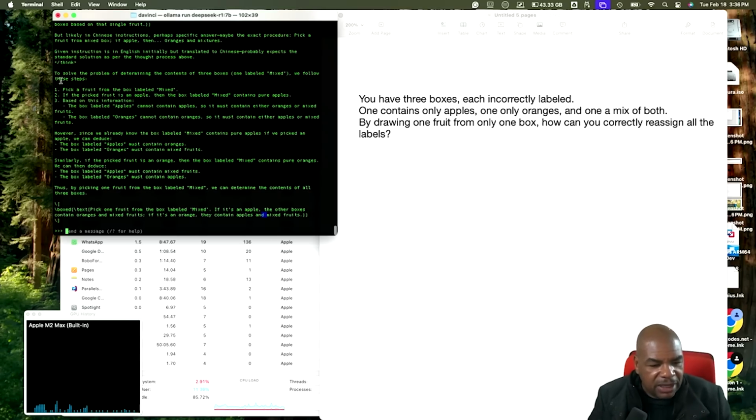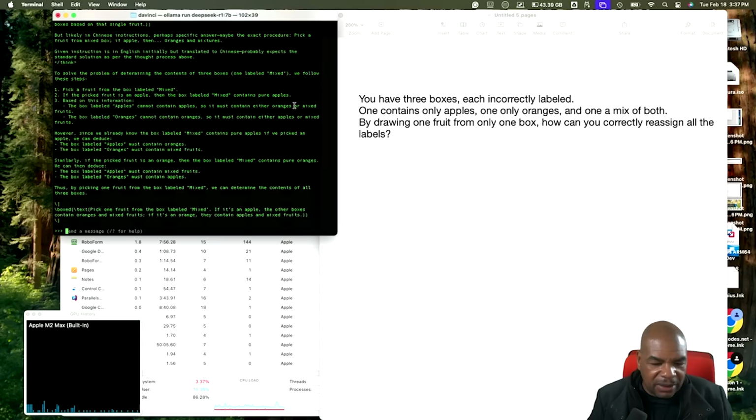Take a look at this. To solve the problem of determining the contents of 3 boxes, we follow these steps. One, pick a fruit from the box labeled mixed. If the picked fruit is an apple, we know that it is definitely labeled incorrectly, so the box labeled mixed contains pure apples. Based on this information, the box labeled apples cannot contain apples.